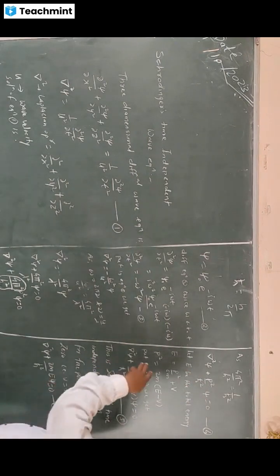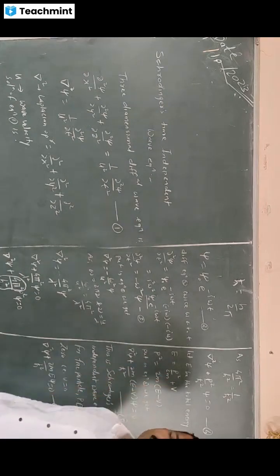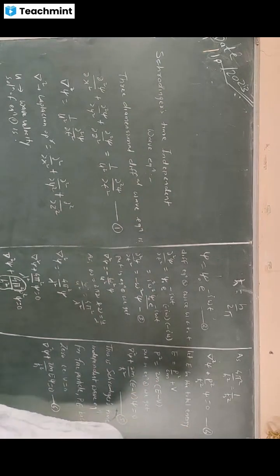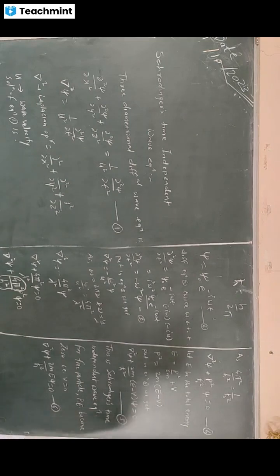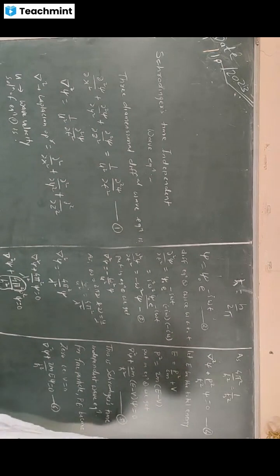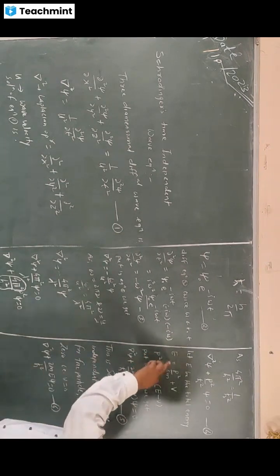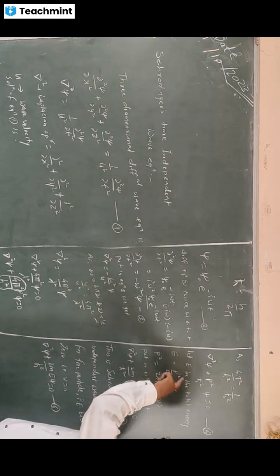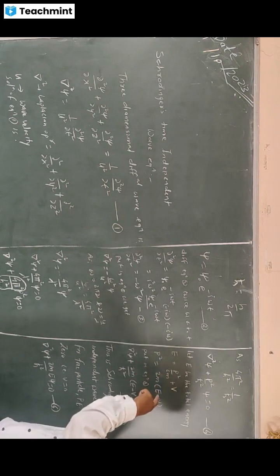I want to calculate the value of momentum p. So I consider a particle is moving and having total energy E. Then we know that total energy is the summation of kinetic energy and potential energy. So I write E equal to kinetic energy plus potential energy.